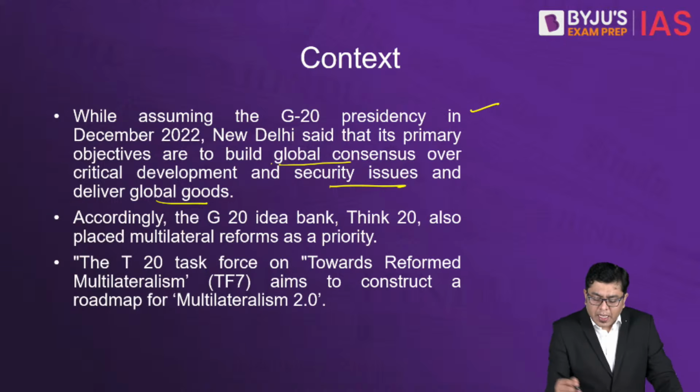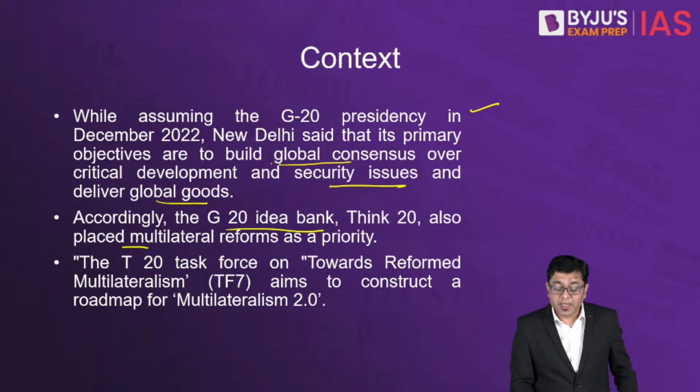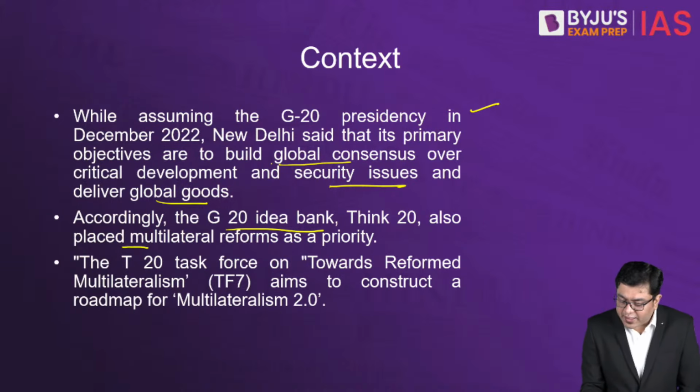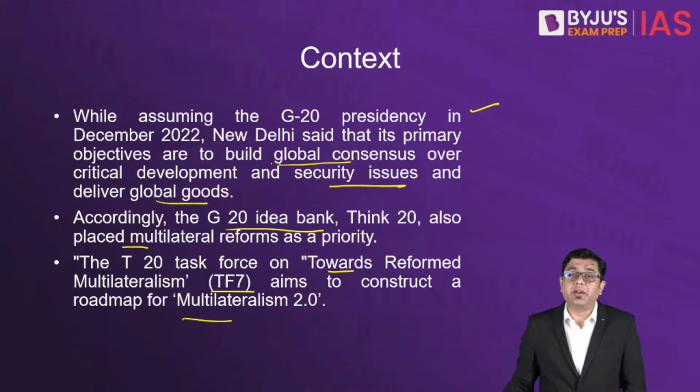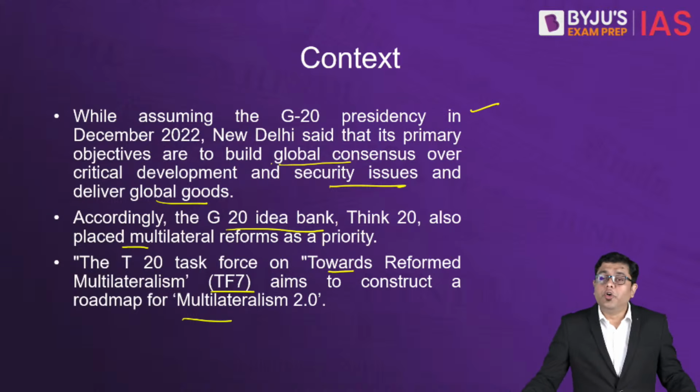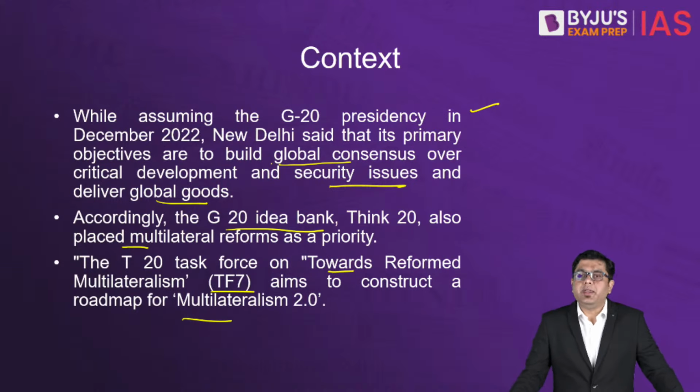Now here, according to the G20 think tank, Think 20, they also have placed multilateral reforms as a priority. And then the T20 task force on towards reforming multilateralism aims to construct a roadmap for multilateralism 2.0. So that is where everybody is significantly invested in reforming the multilateral institutes that we have.